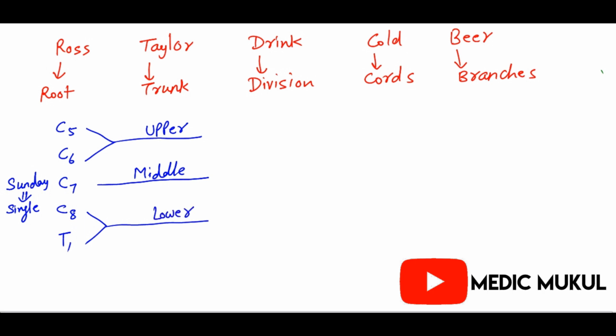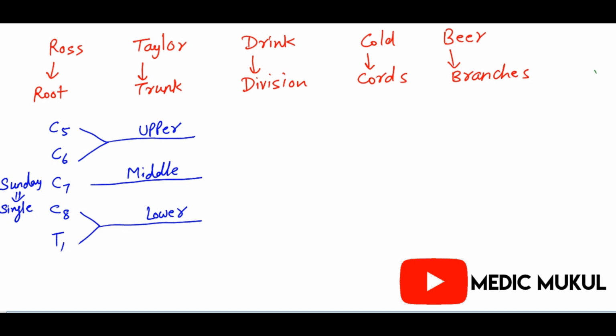Now remember, everything has two sides, the anterior side and the posterior side. The upper trunk has two divisions, anterior and posterior divisions.